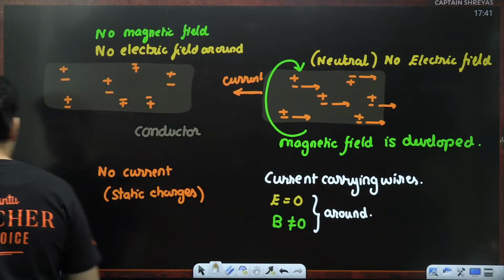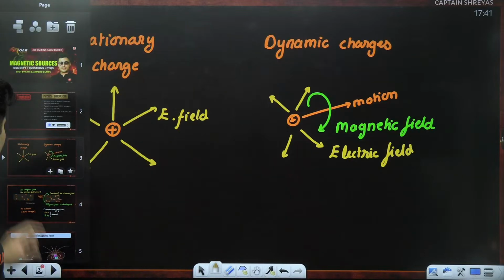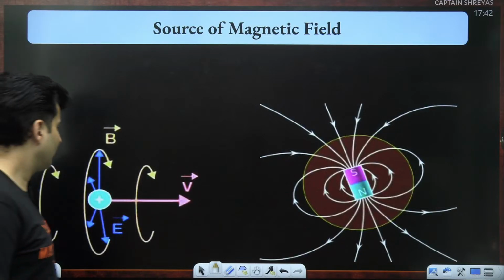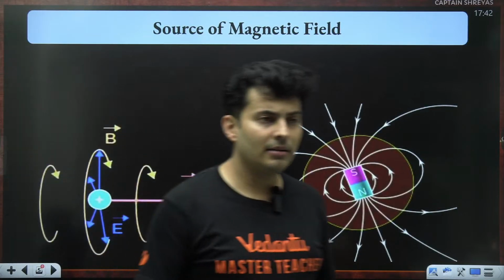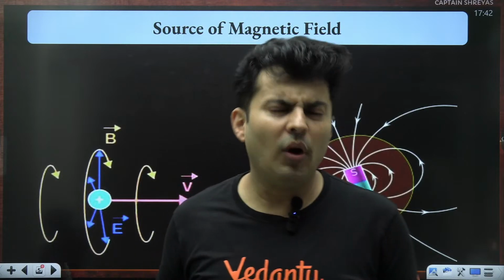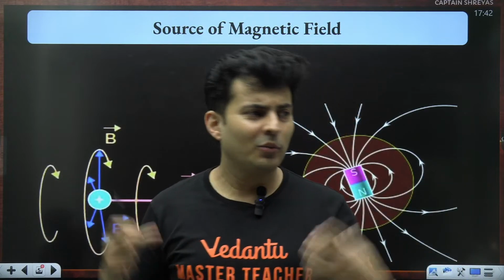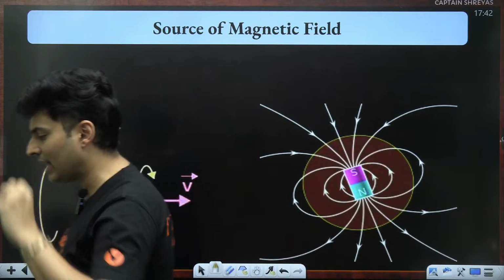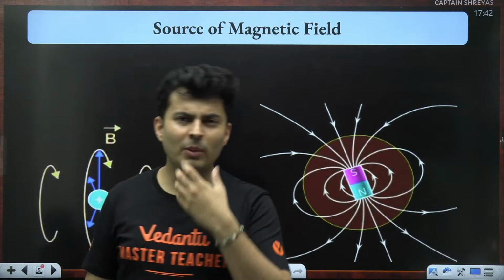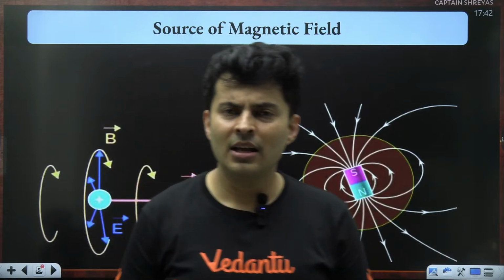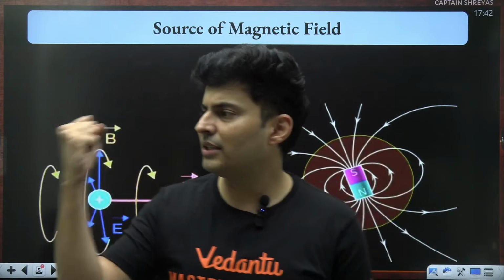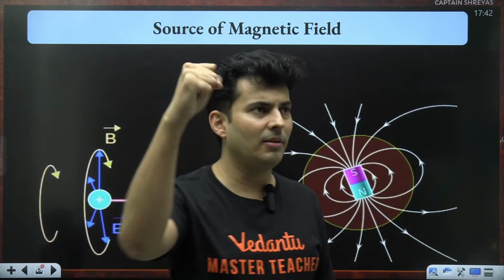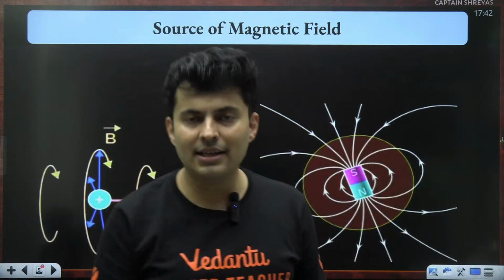Okay. Now, if this point is clear that, okay, sir, fine, moving charges create magnetism around it. So what about permanent magnets? What about those bar magnets? Everybody might have played with some or the other magnet at some point of time. You might be wondering, sir, there was no current. I had a magnet. I have seen that it sticks on the fridge or on the metal, but I did not see any current in it.